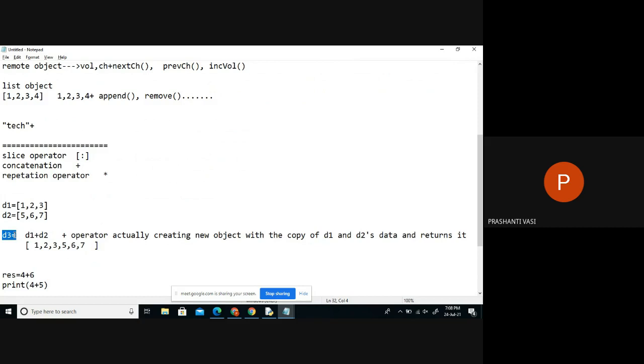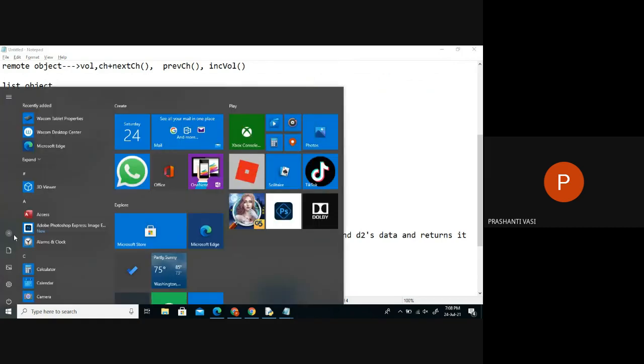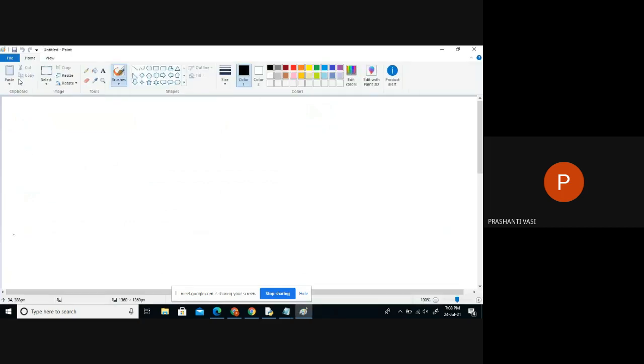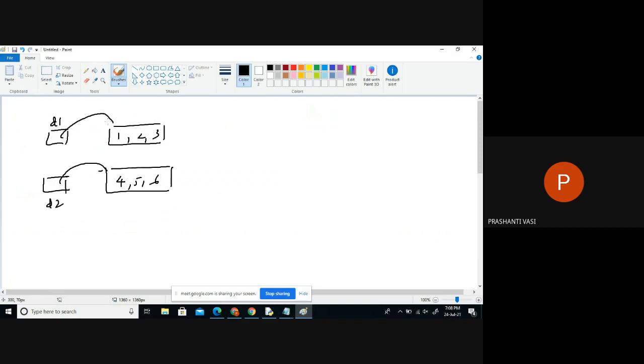Now D3 is being taken as a third reference because this topic is simple here. You already understood references. So we already created the 1, 2, 3 object. This is the first object. The second object we created, maybe 4, 5, 6. And this object's address is saved in which reference? So this is pointing to this, this is pointing to this.